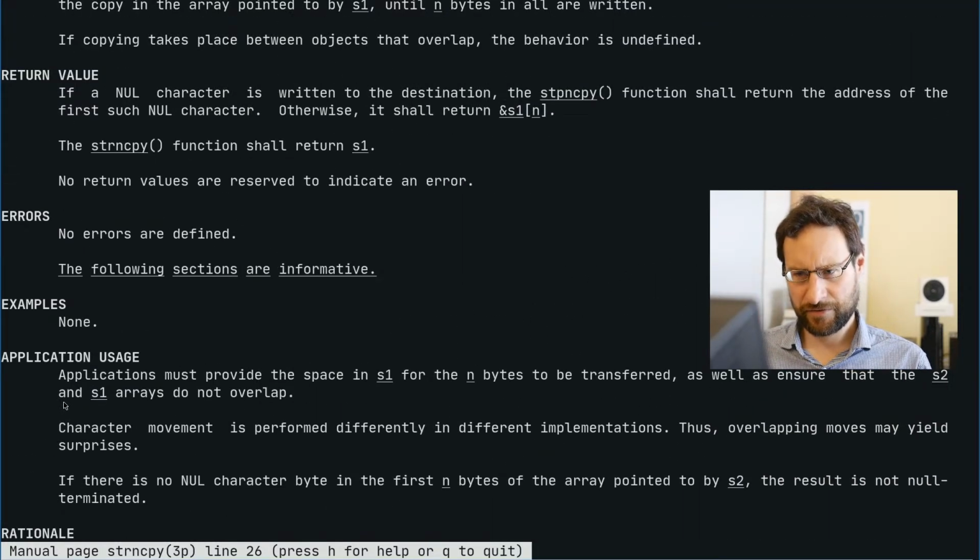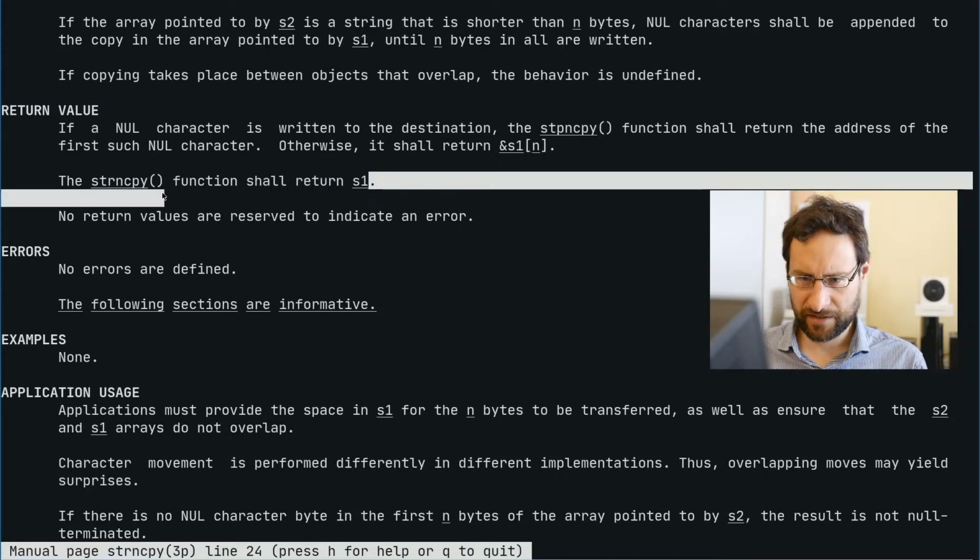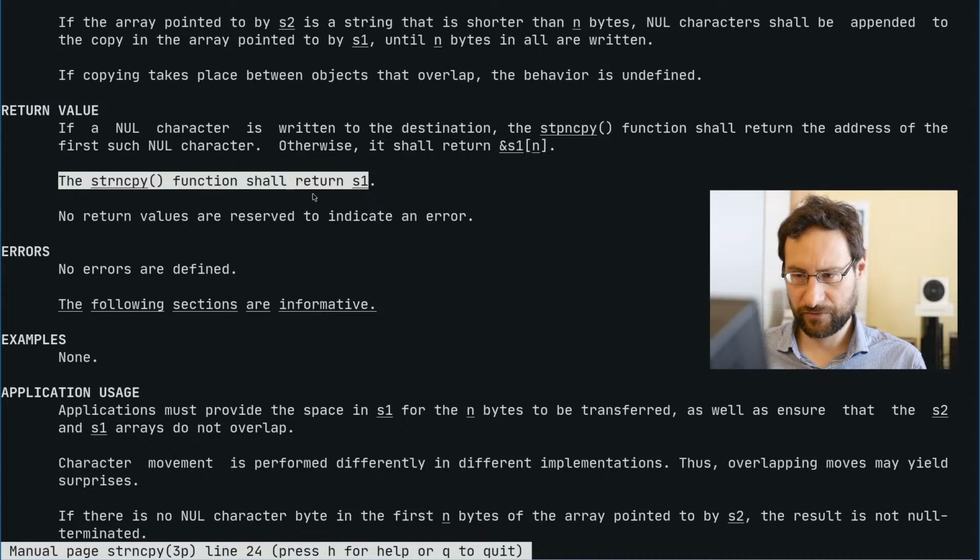Wait, does it return different if a null character is written to the destination? Okay, string N copy always returns S1, like, not the super most useful.